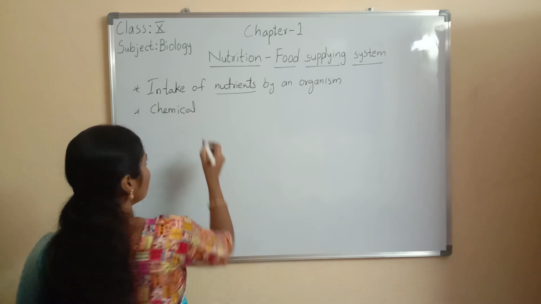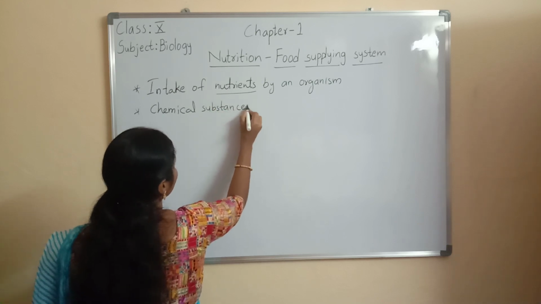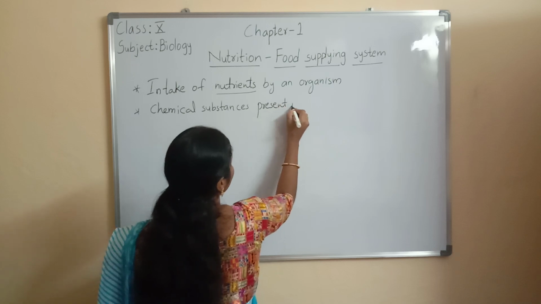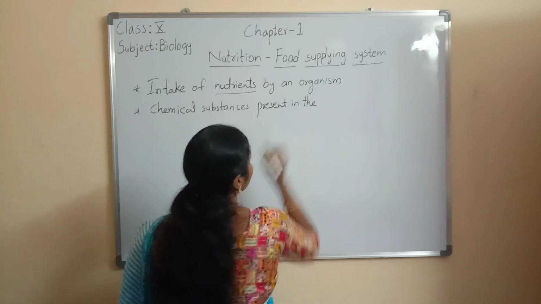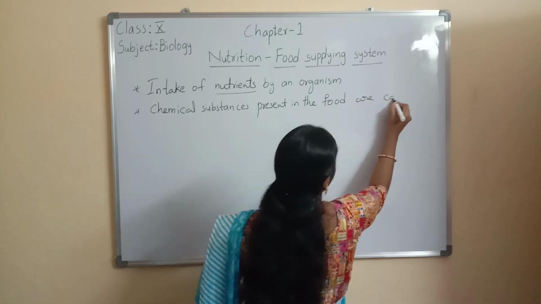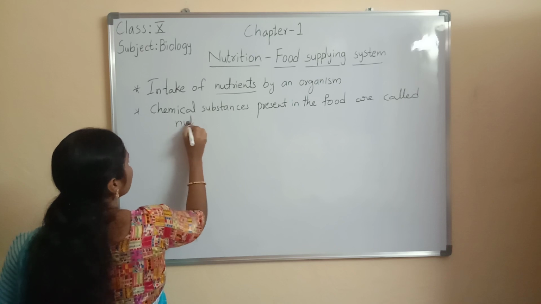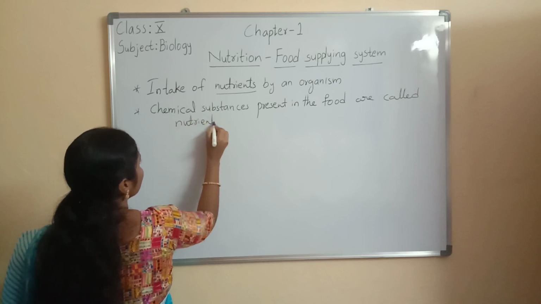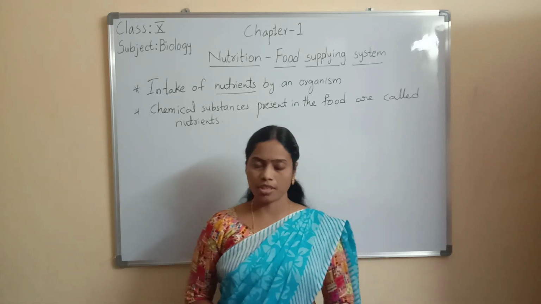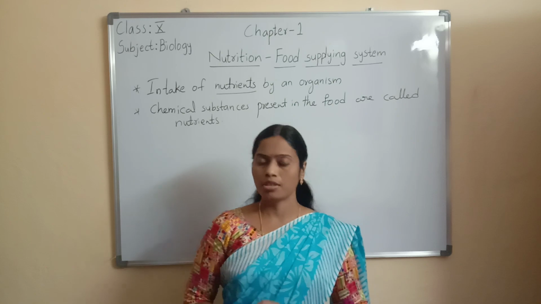Chemical substances present in the food are called nutrients. Children, what is meant by nutrients? The chemical substances present in the food are called nutrients.